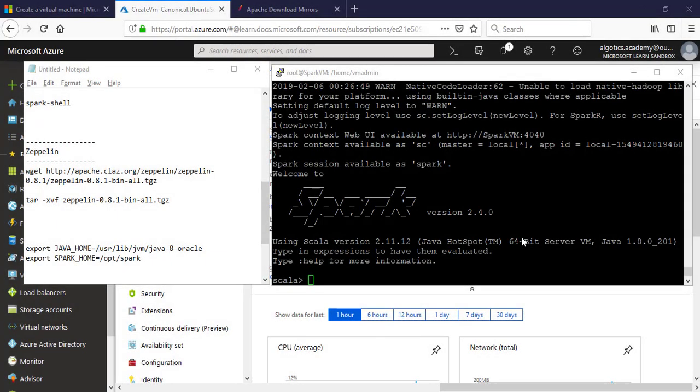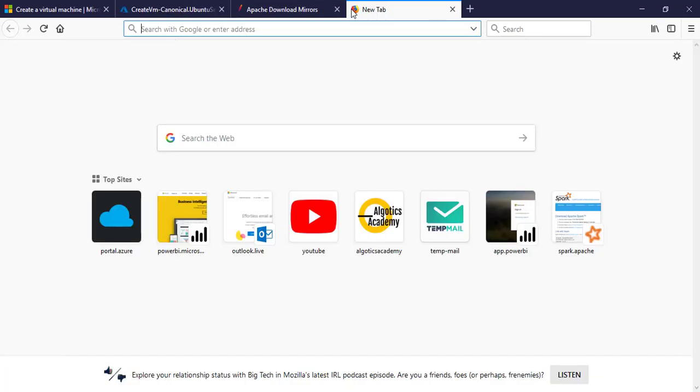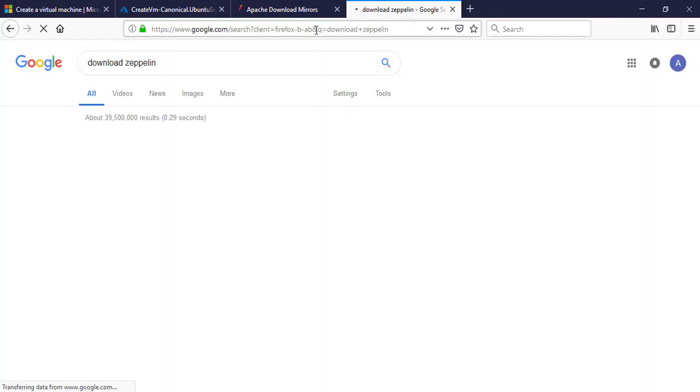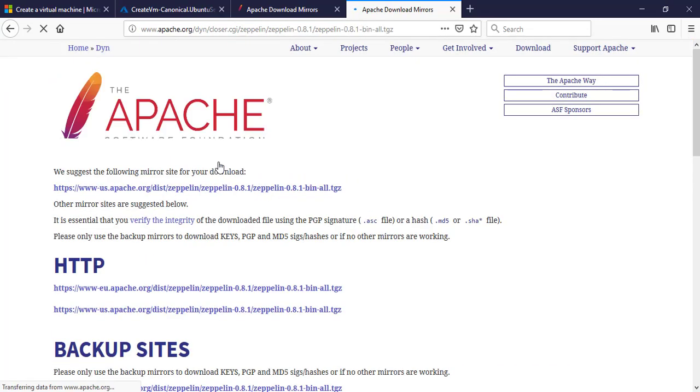So far we have installed Apache Spark on Ubuntu that is running on Azure Virtual Machine in the cloud. In this tutorial we are going to install and integrate Apache Zeppelin with Apache Spark. Apache Zeppelin is a web-based notebook that enables data-driven interactive data analytics and collaborative documents with SQL, Scala and more. This is an open source tool and you can download the full and latest version from the official website. I recommend downloading the binary package with all interpreters.